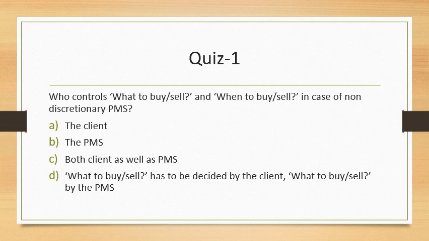Will it be the client, the PMS, which is the portfolio management service provider, both client as well as PMS together, or what to buy and sell has to be decided by the client, when to buy and sell by the PMS. So in case of non-discretionary PMS, all the decisions, whether it is what to buy or sell or when to buy or sell, are taken by the client only. So the answer for this particular question will be A. If it was a discretionary portfolio management, it would have been a different scenario or a different kind of transaction that would have been done there, right?